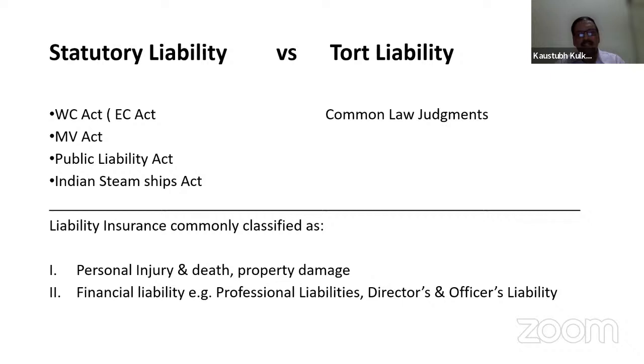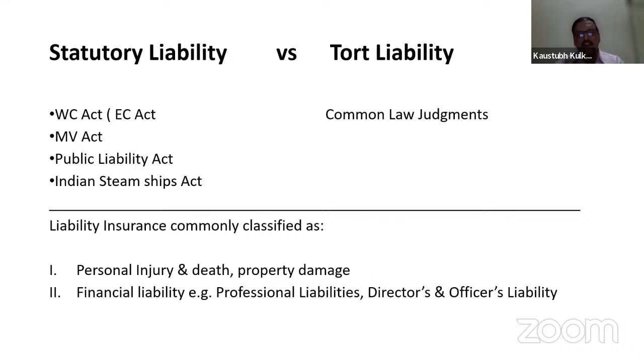But what is financial liability? Financial liabilities are actual liabilities which are incurred towards the professional duties performed by our professionals. If the doctor is performing certain operations, or giving certain prescriptions for medicines, and if there is anything from which liability arises towards the doctor, then those doctors are liable to pay the compensation.